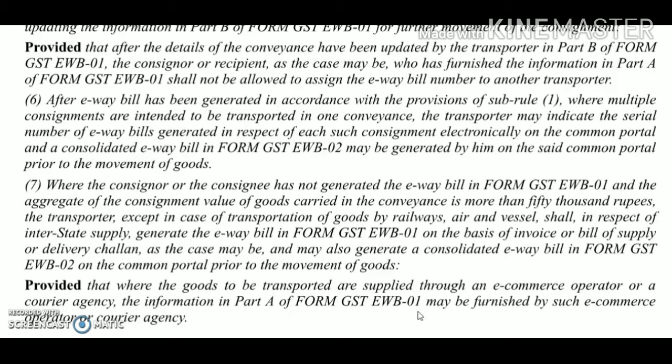Now the next one: there may be a situation that the transporter may not be transporting the goods of one consignor in his conveyance. He is transporting the goods for multiple consignors. Then in such case, he may generate the form number EWB-02, that is the consolidated e-way bill, on the basis of details provided by the different consignors for the purpose of transportation of the goods.